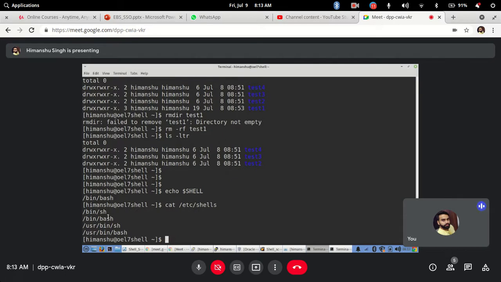But there are some specific commands that are not built for bash, they are built for ksh only. So those specific commands will not work, because many times you might get a requirement that there is a script running on some of the HP servers and you want to use that script in your new Linux servers. If you directly copy and paste, there are chances that it might not work. So you have to see how the script is written and whether all the commands used in it will work or not. You have to analyze and test it, and only then migrate those scripts from, let's say, HP servers to a Linux server. Got it?